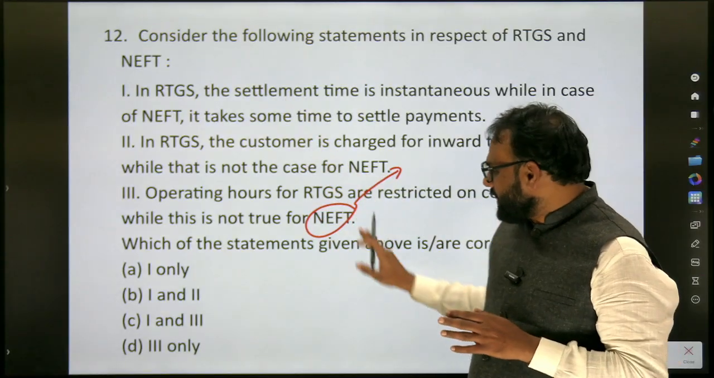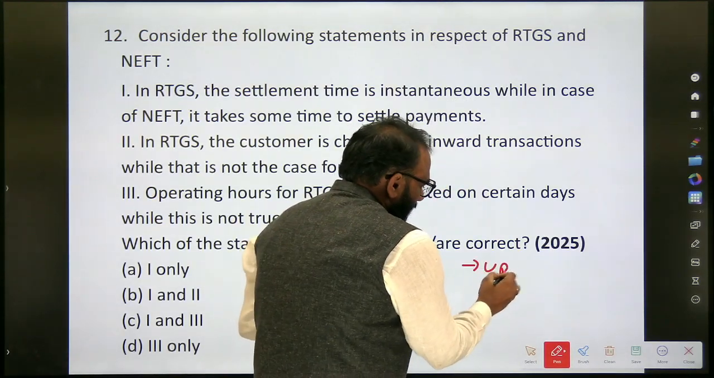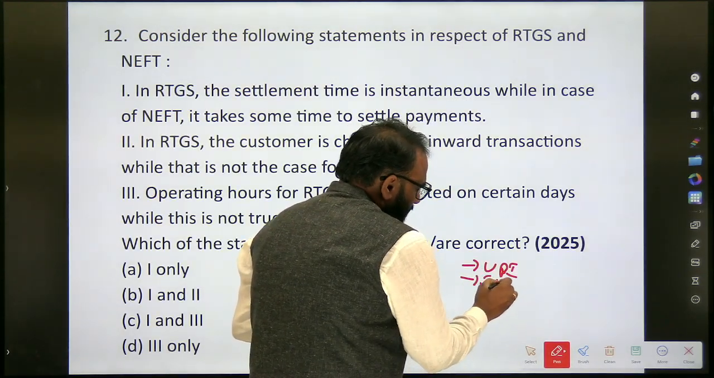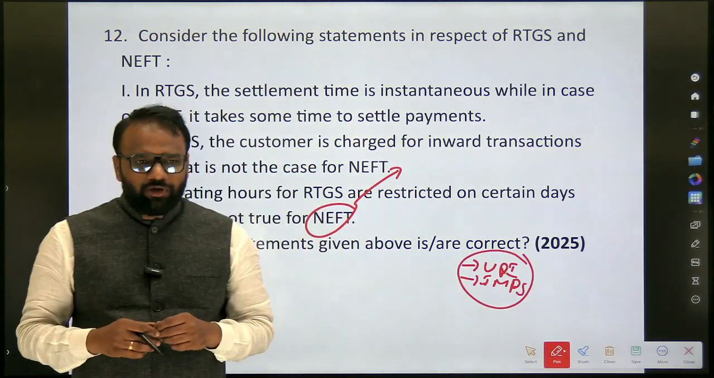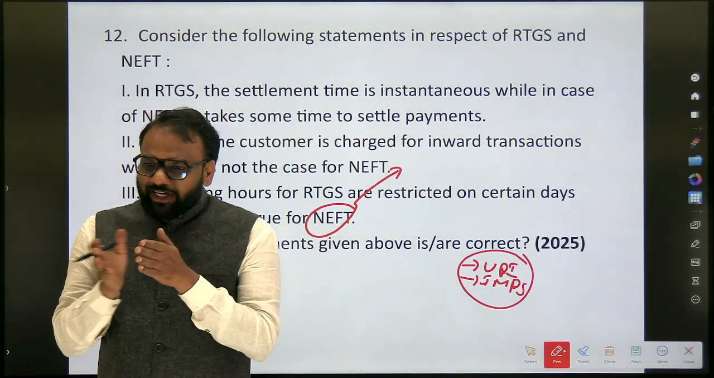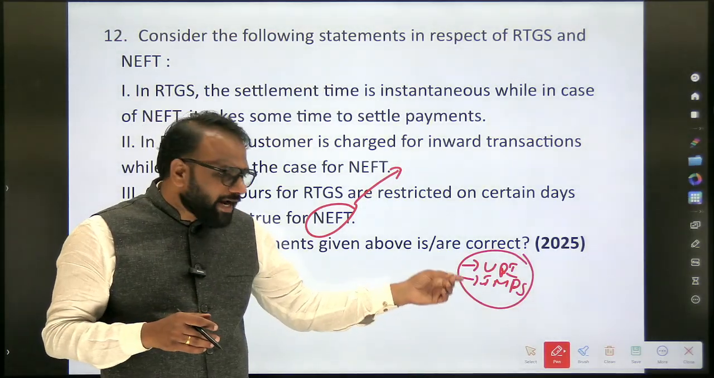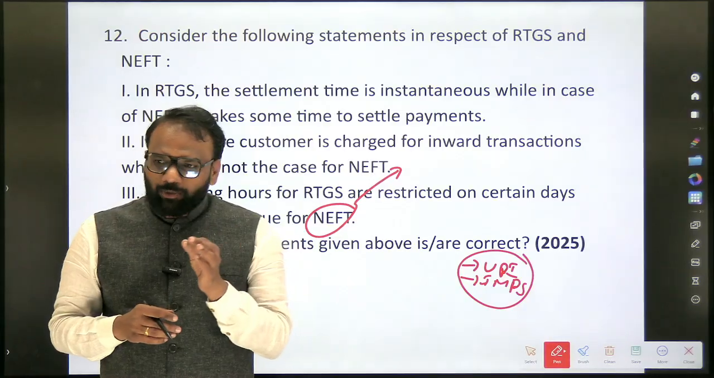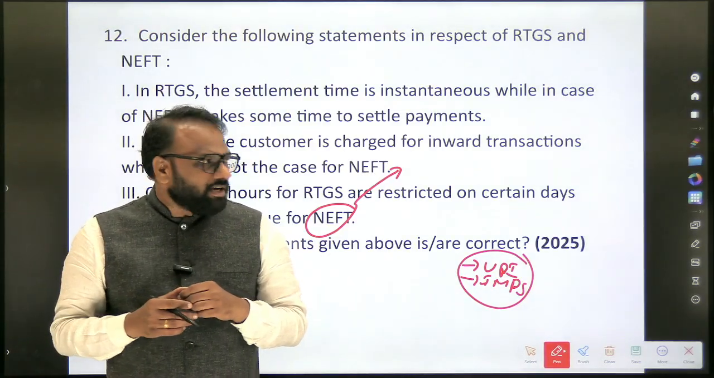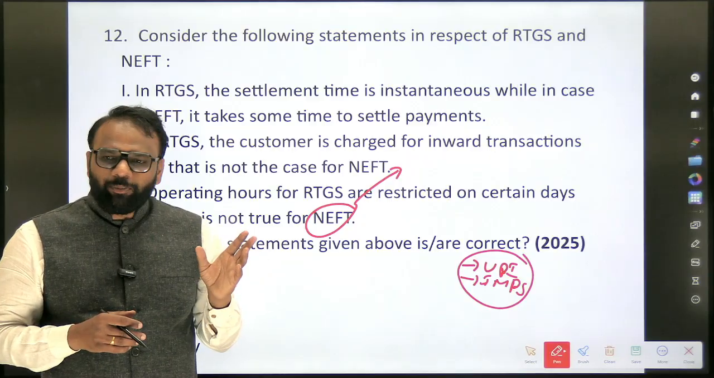So RTGS is there, NEFT is there. There are many other things which I added. I added UPI, I added IMPS. There are many other things which I added in the notes. You can go through that content. The first thing that we need to know is who operates what. This UPI and IMPS, they are operated by whom? NPCI, National Payments Corporation of India. Next, when it comes to RTGS and NEFT, they are operated by RBI.